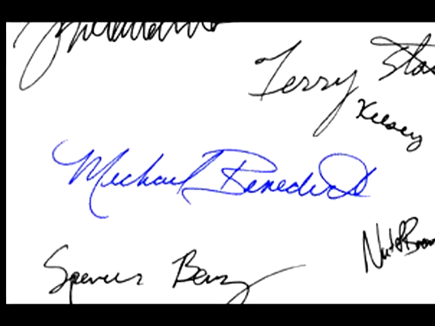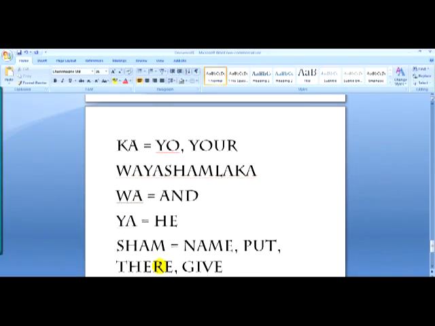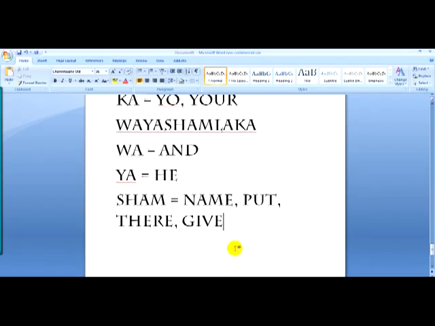Like when you would write your signature, that's your put, or you would sign there. You know, that's your signature, your name, Shem. Right? But in this case, they use the word Shem also to mean give. Now the word for actual